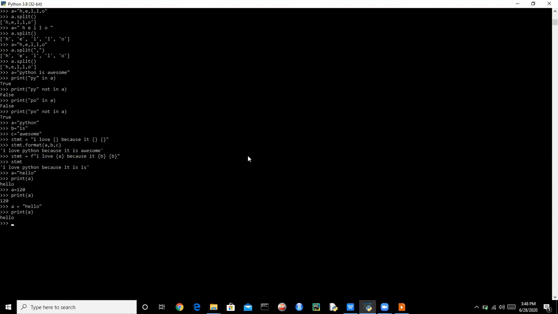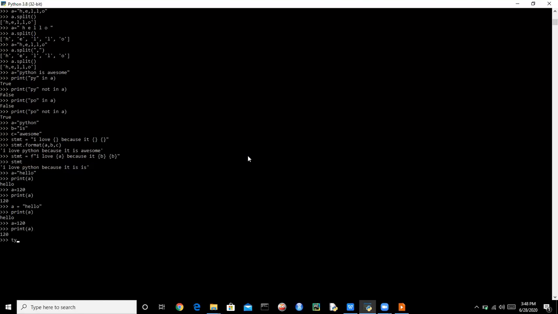So we have set the value hello for A. Now we are changing the value to 120, and the data type is different because A was a string and 120 is a number. So we are changing the type of a variable, and if we print A, then it will print 120.